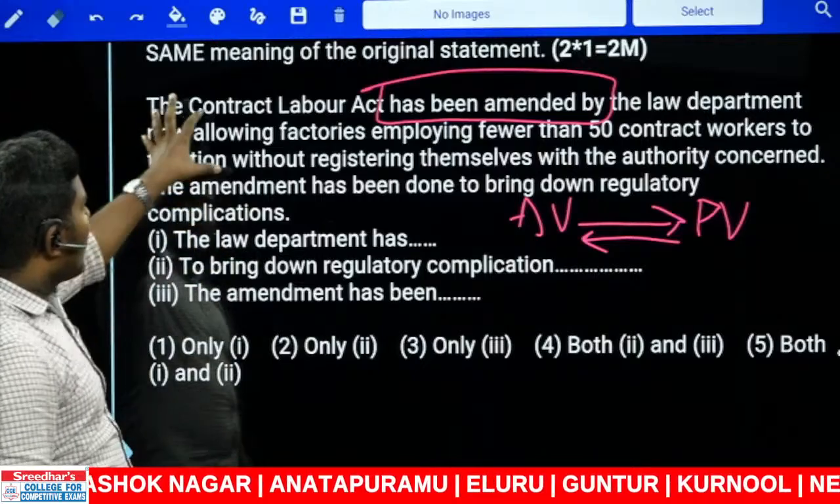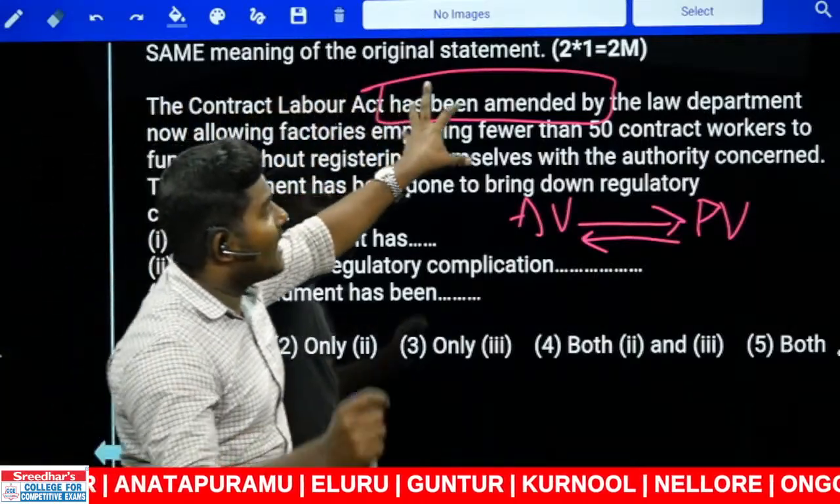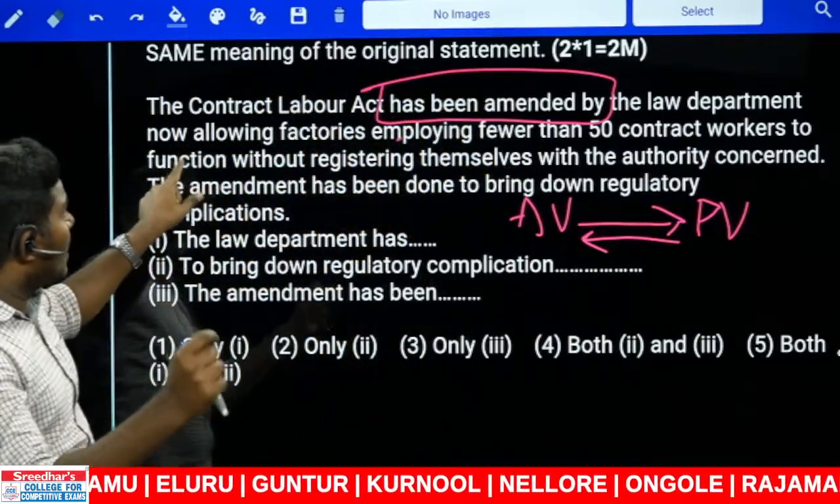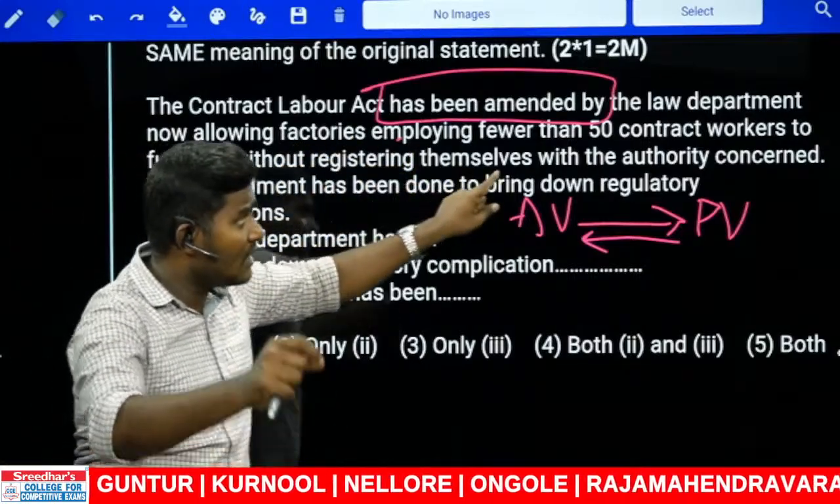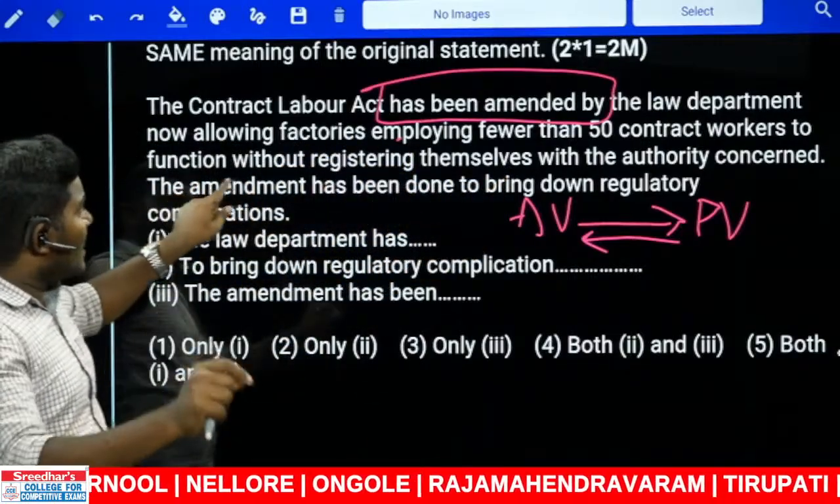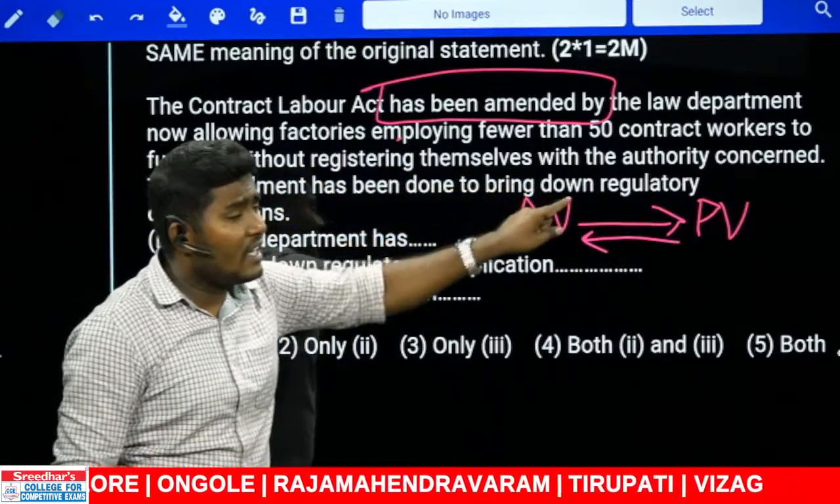Look at this. The Contract Labor Act has been amended by the Law Department, now allowing factories employing fewer than 50 contract workers to function without registering themselves with the authority concerned.